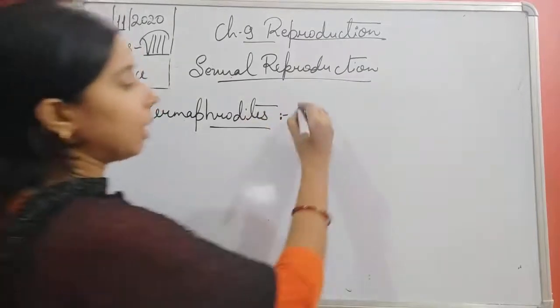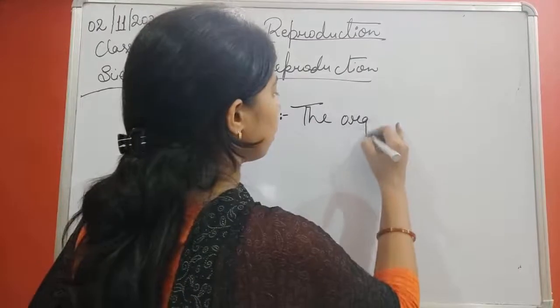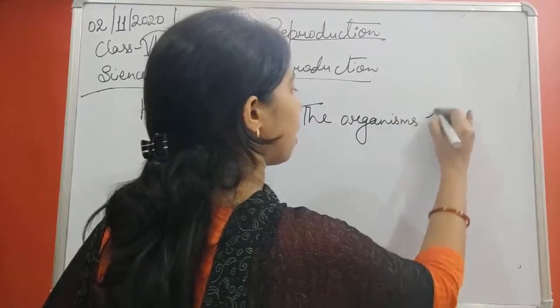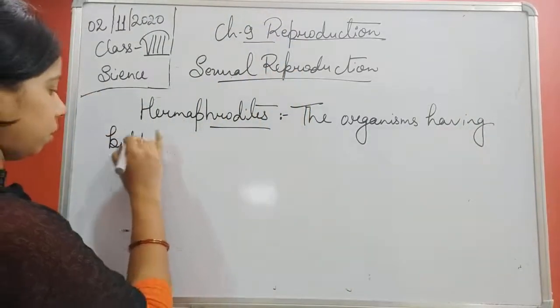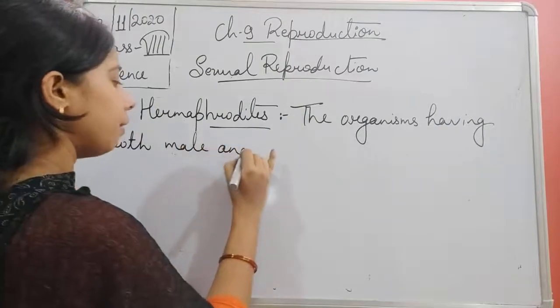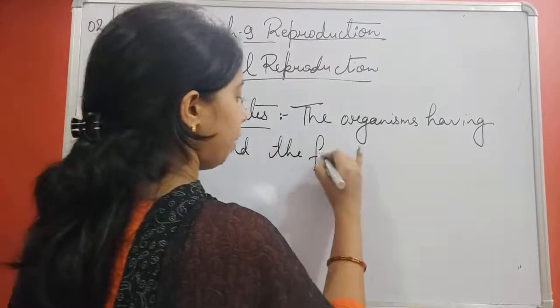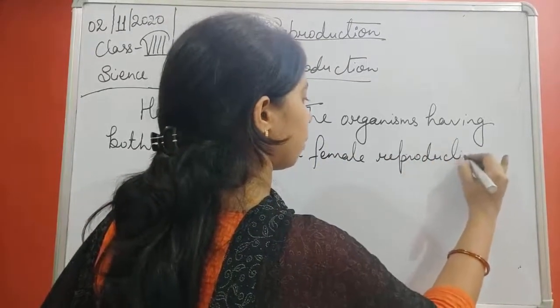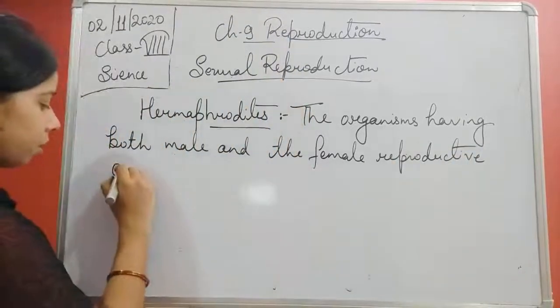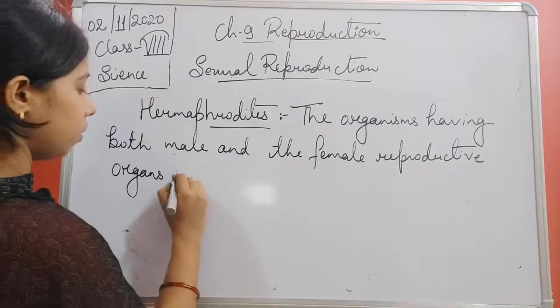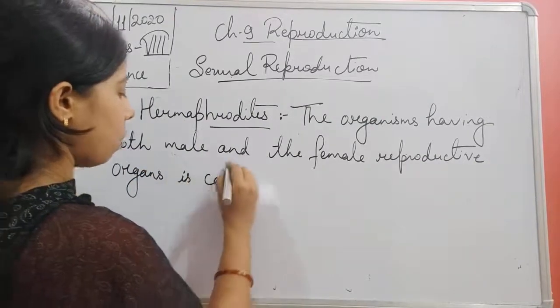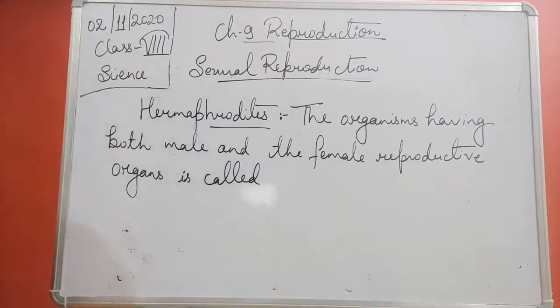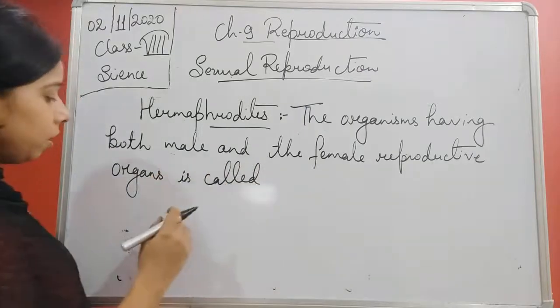So we can say that organisms having both male and female reproductive organs are called hermaphrodites.